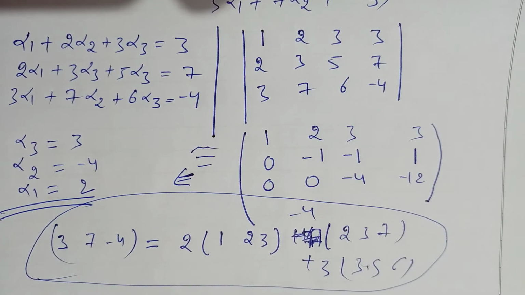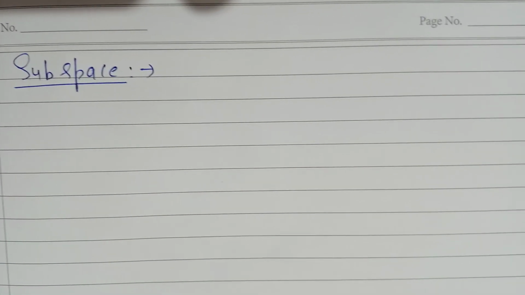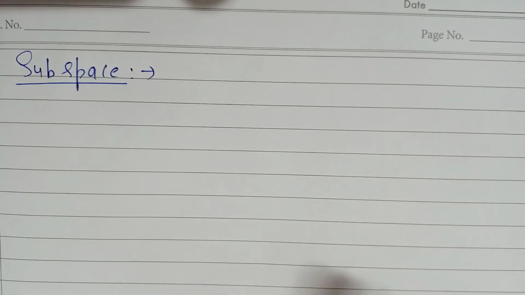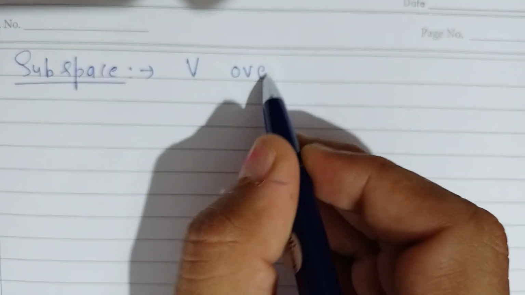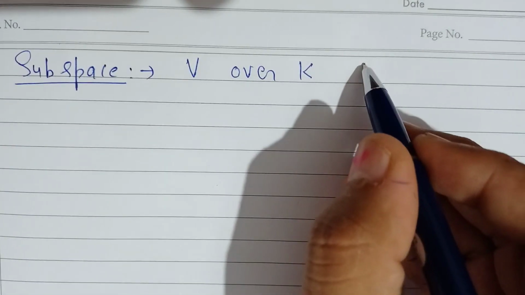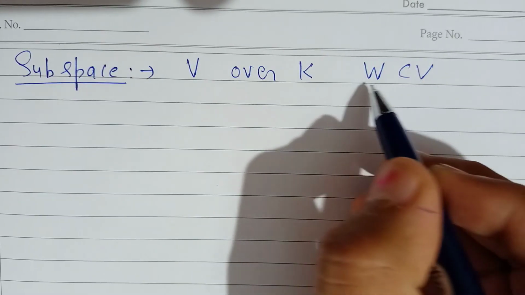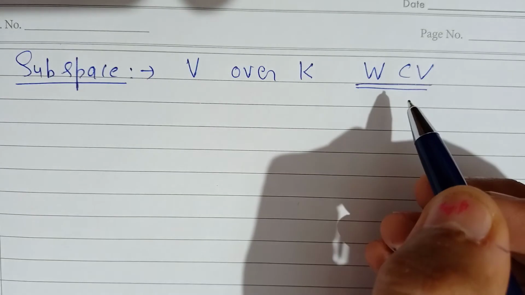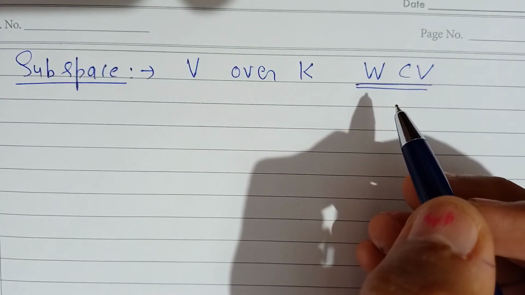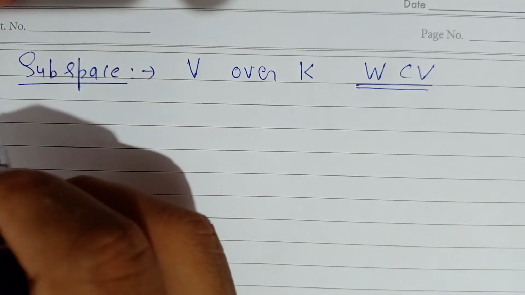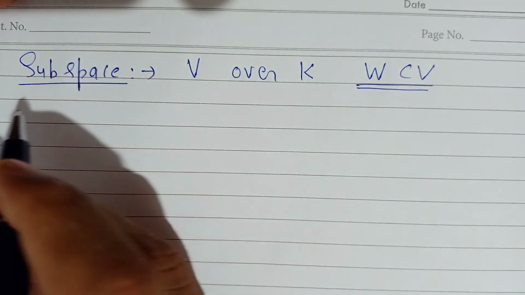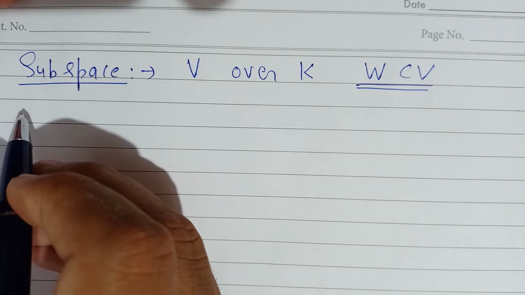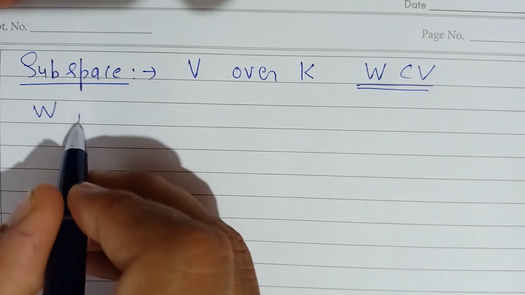Okay, next we have the subspace. Okay, so V is the vector space over the field K, fine, and W is a non-empty subset of V. Then W is a subset of V. So then we can say W is a subspace of V